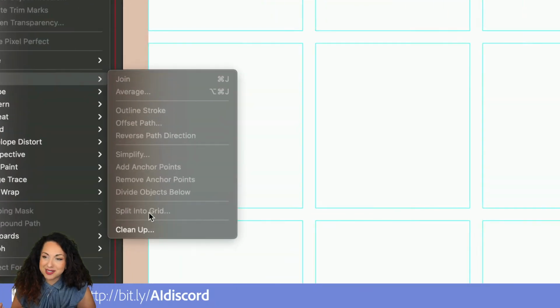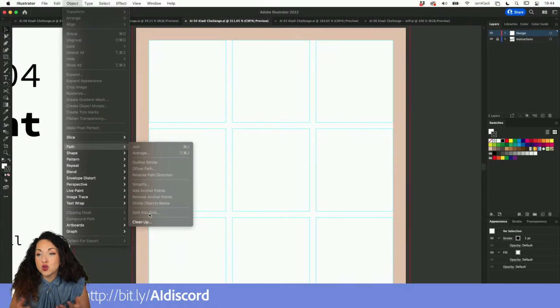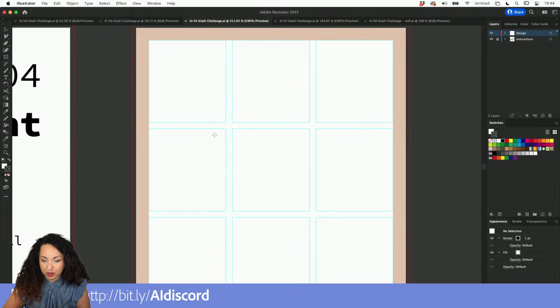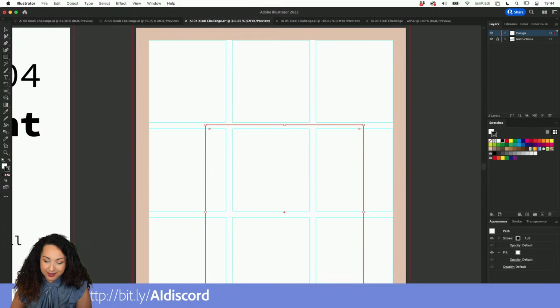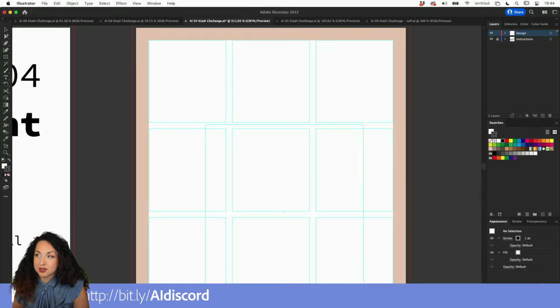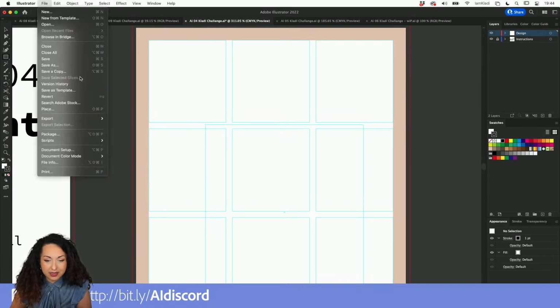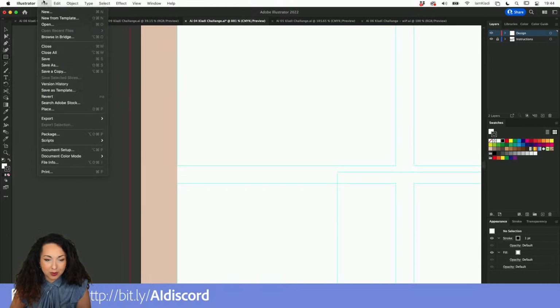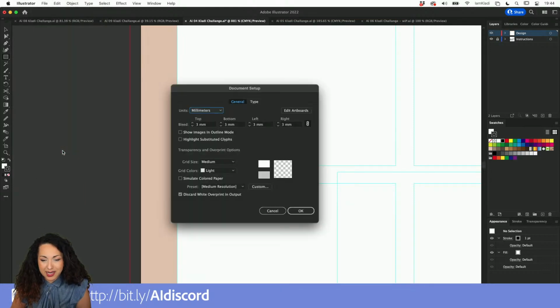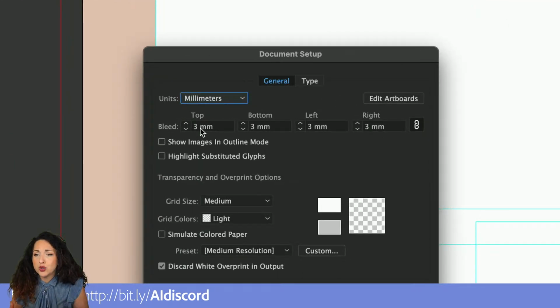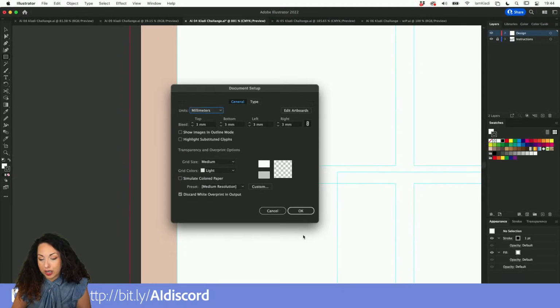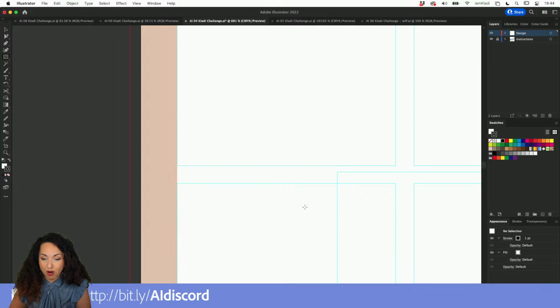Of course, I do not have any shape selected right now. But then also we learned how to convert any shape into a grid, and I'm just going to do that real quick by pressing the Command 5 magic shortcut that transforms any shape you want into a grid. And also we learned how to add the bleed, which is this little red area that will allow the printer a little margin of error by going into document setup, or when you're setting up the file, and adding a 3mm bleed, which is the standard printing bleed, or 0.125 inches, in order to allow your printer some margin of error when stretching a background and when cropping a background.